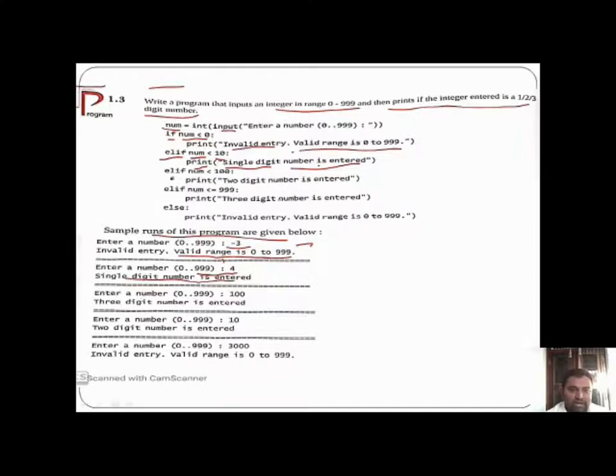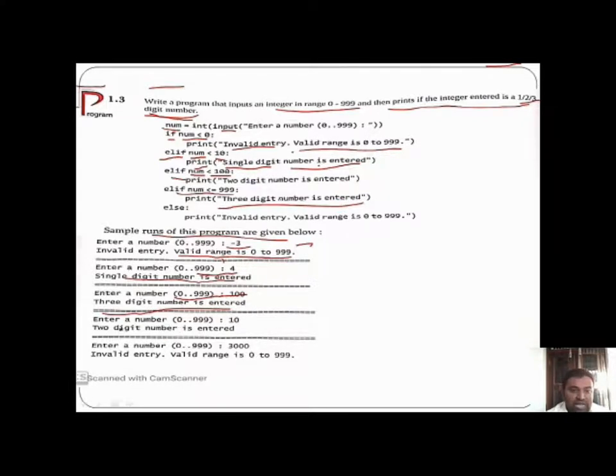Next is elif number less than 100, because you may enter a 1, 2 or 3 digit number. Here the message "2 digit number is entered" is printed if the condition is true. Next is elif number less than or equal to 999, and the message printed is "3 digit number is entered", for example 100.